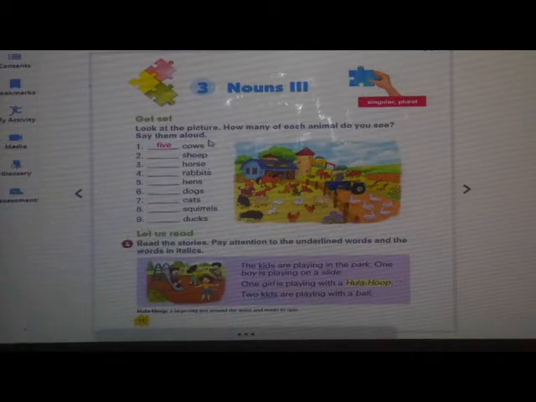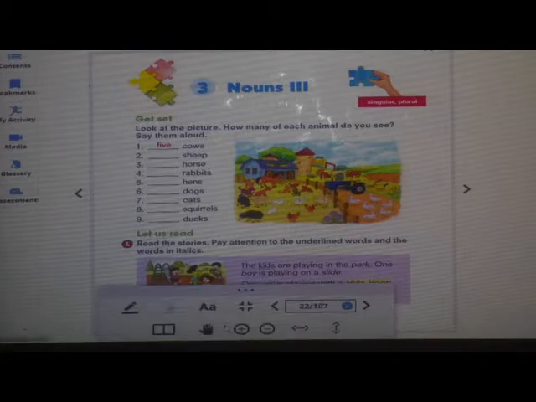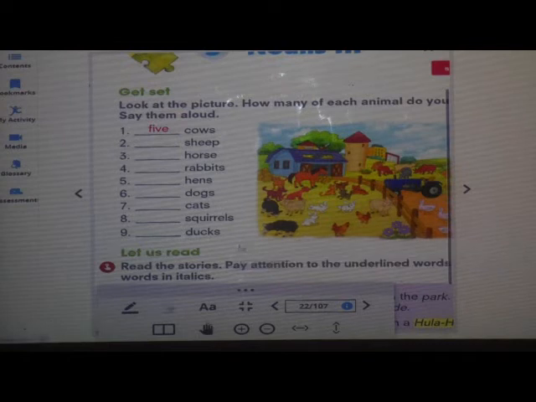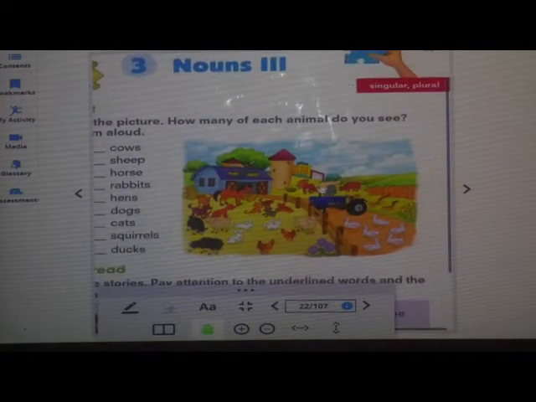One example is done for us. 5 cows. How many cows are we able to see? 1, 2, 3, 4, 5.